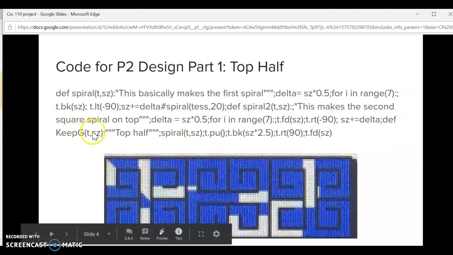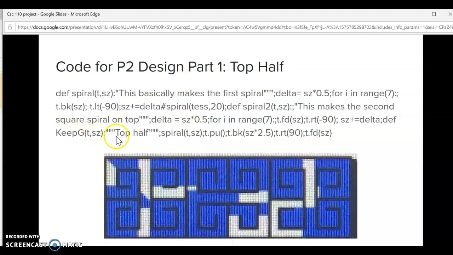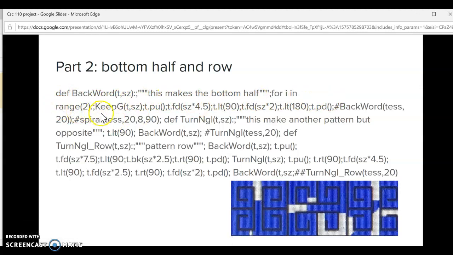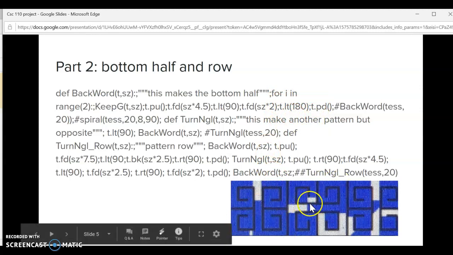Then I make another one, called keep_going, with tess and size. I use this as a helper function: pen up, backward size times 2.5, right 90 and forward size. To make the bottom half, I do depth_backward with tess and size. I said for range 2. I use this as a helper function: pen up, forward size times 4.5, left 90, forward size times 2. Then I do left 180, because this one and this one are just shifted by 180 degrees. Then I do pen down.